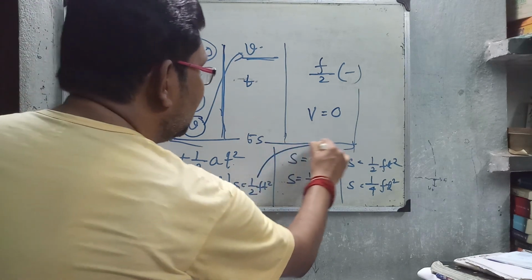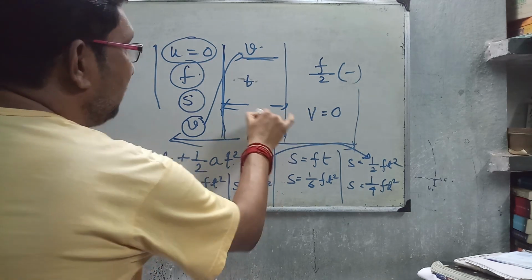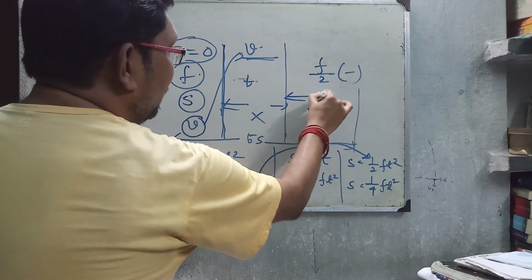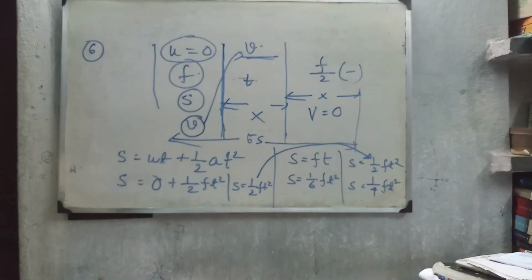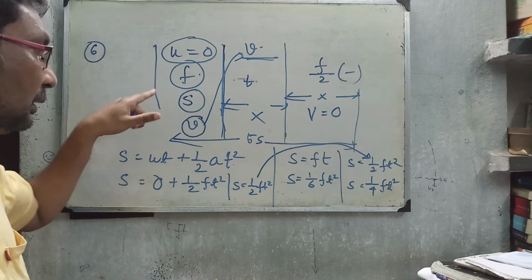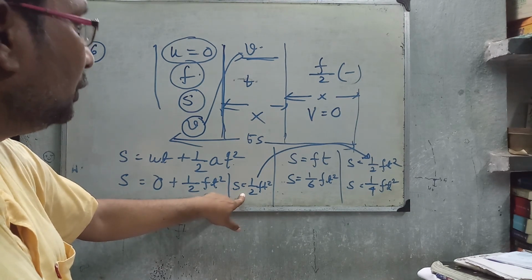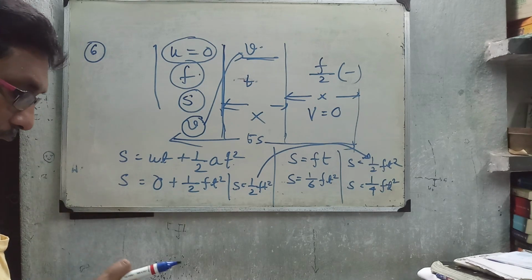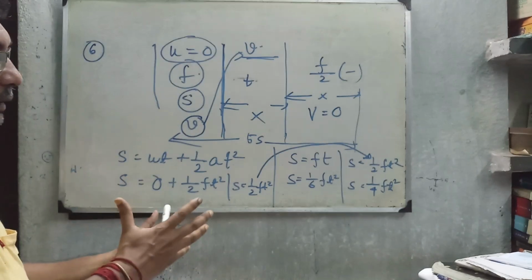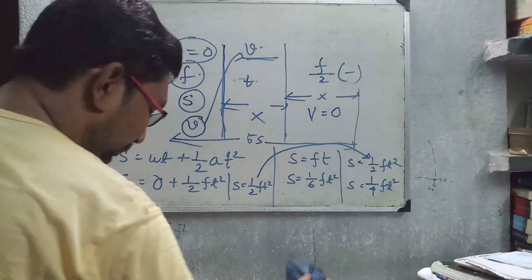No need to calculate the second part. There is absolutely no importance in calculating the third part. Just by working out the first part, I actually get the result, s equal to half ft squared. So always observe the options. If you get the answer from the first part, then there is no need to calculate the second and third parts and waste your time.